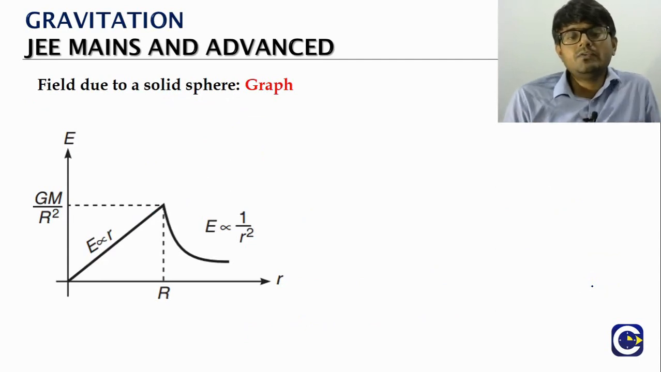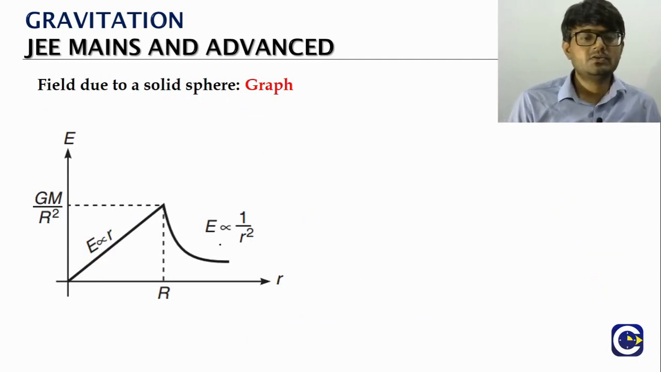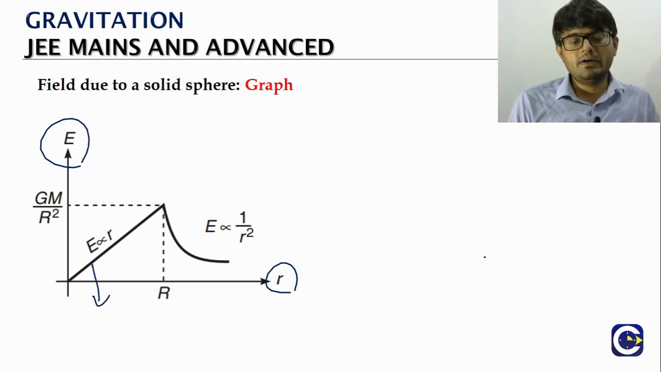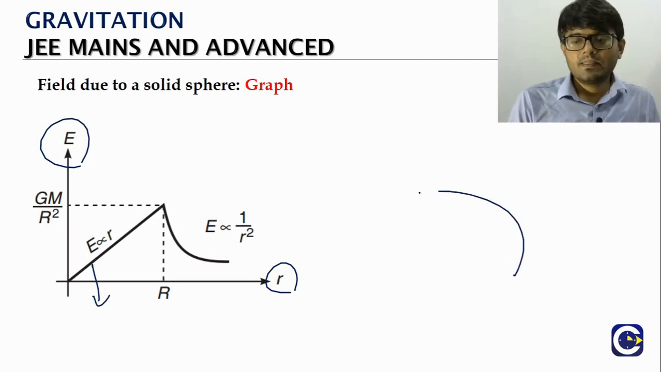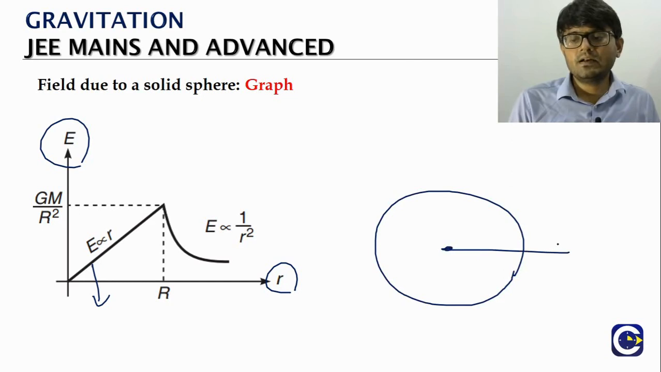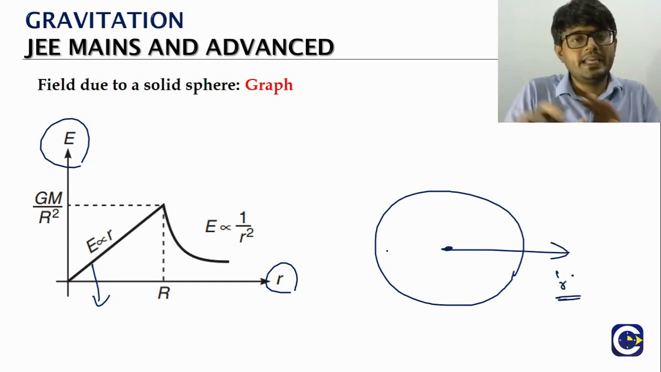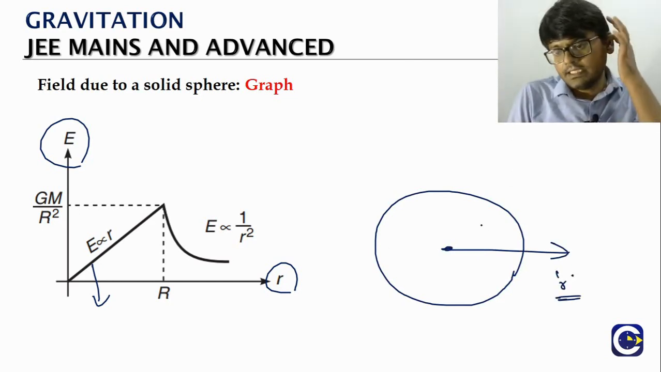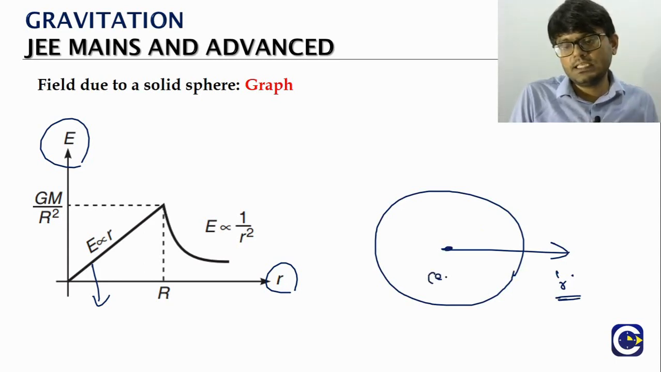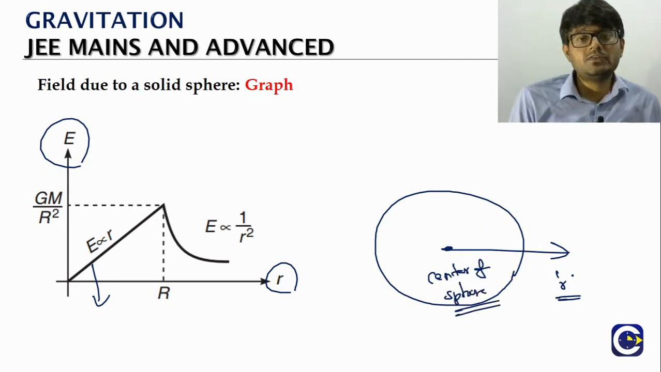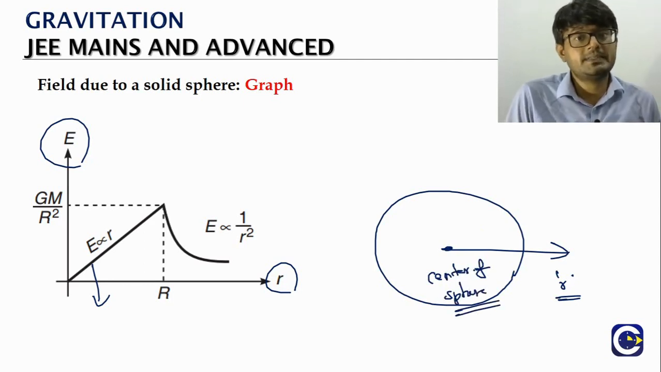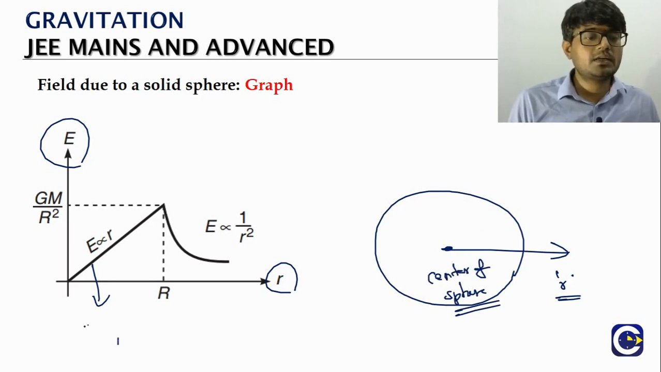Now graphically, how do we represent it? The way we have discussed. Here we have a solid sphere, and we are measuring how the field is varying with respect to the distance from the center of the sphere. This is the center of the sphere. Inside, the field is G capital M into small r by capital R cube.